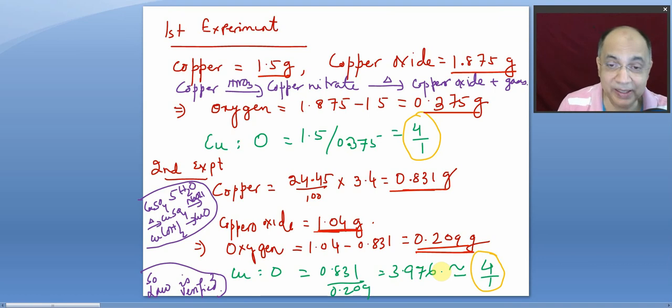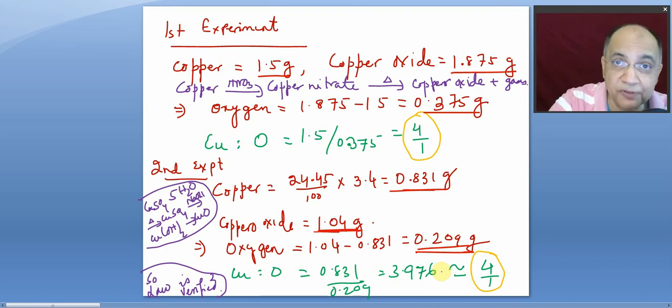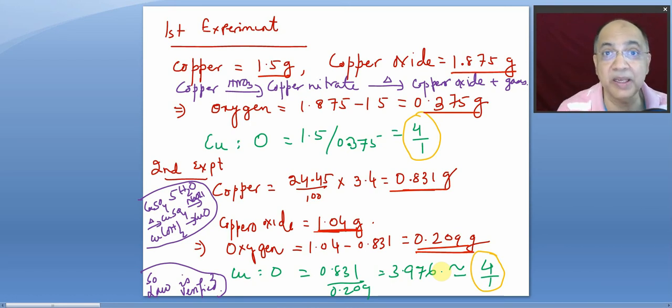Here we have to make approximations, rounding off to the nearest whole number. If it is very close to a whole number, then we have to round it off. Experimental error is inevitable. So if it is 3.976, it can be called 4 because human error is always there. So the ratio was fixed.